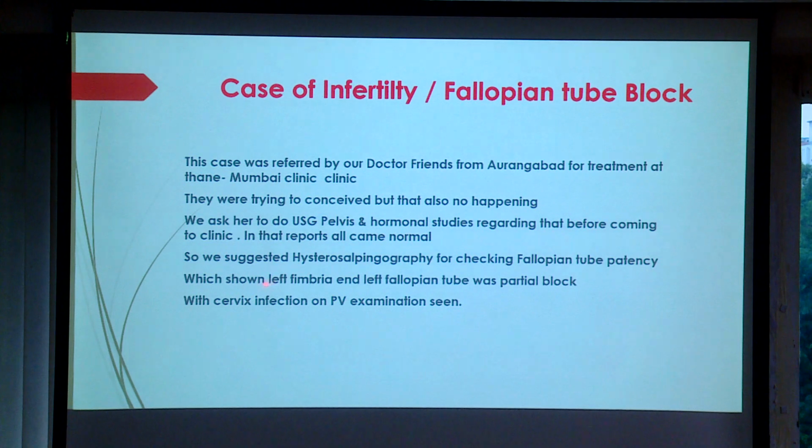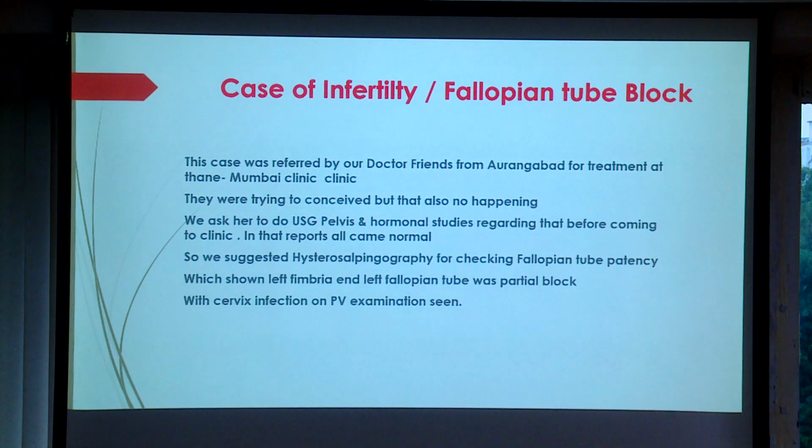Then it showed the left fimbrial end and left fallopian tube were partially blocked, and there was cervical infection on PV examination. When the doctor examined, mild cervical erosions were there. We can also confirm it by colposcopy with a speculum. The infection traveled from the vagina to the fallopian tube.